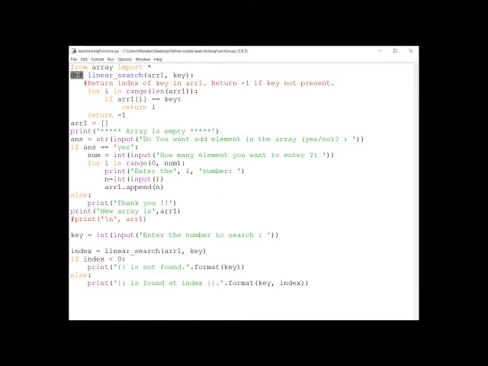Def is the keyword. If the interpreter sees def, it will understand that whatever the user is writing is a function. So def is the inbuilt keyword to express the function. So def, and the function name is linear search. Now these two are the arguments.